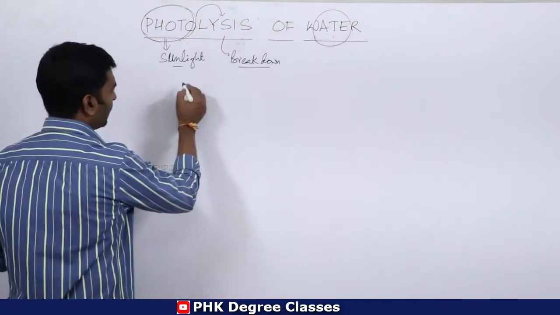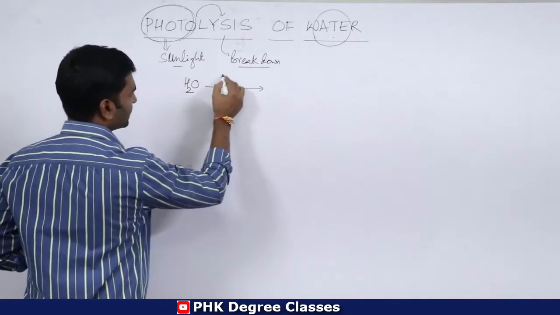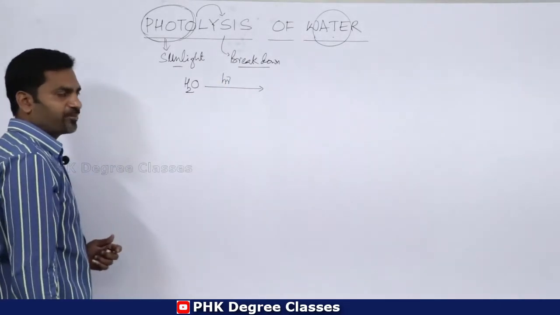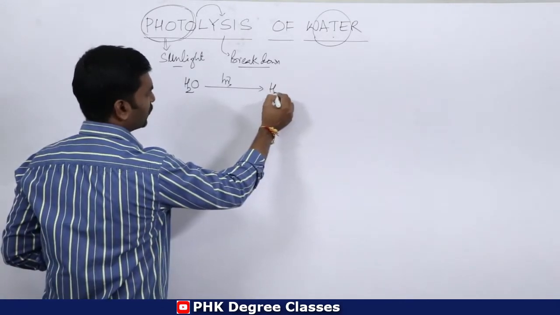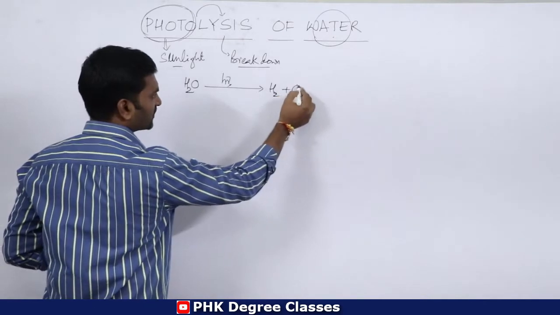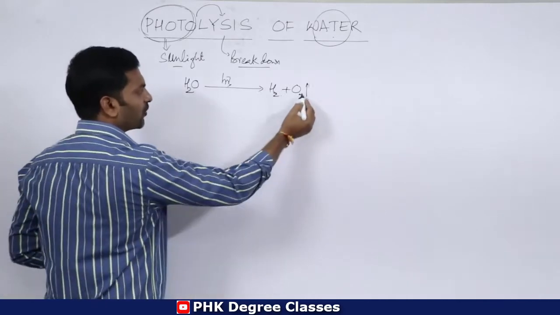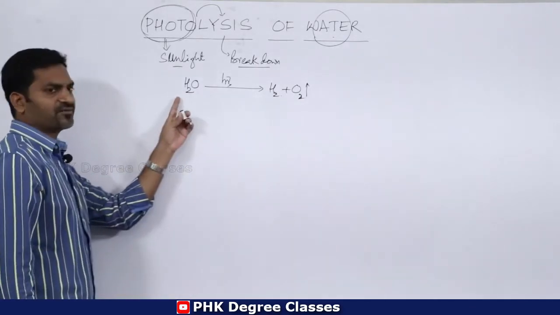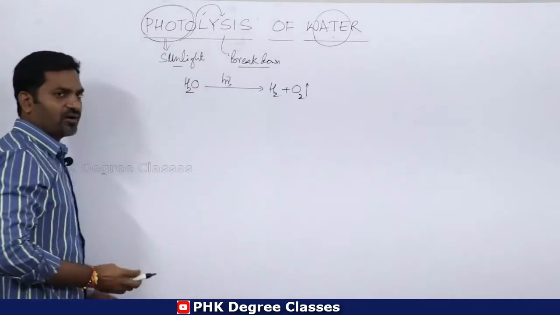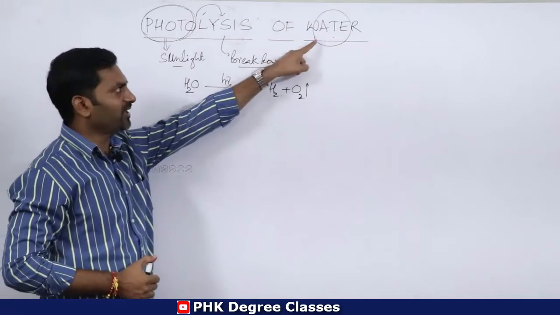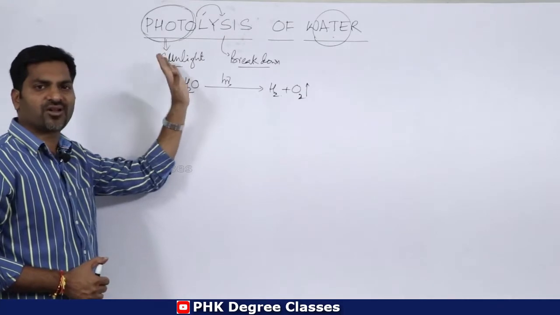For example, this is water. Water undergoes a breakdown process whenever light is available to the plant. Protons are removed and oxygen is also formed. So oxygen is formed and protons will be removed from this particular water molecule. Clear? So this entire process is called photolysis of water. Water being broken down in the presence of sunlight is called photolysis of water.